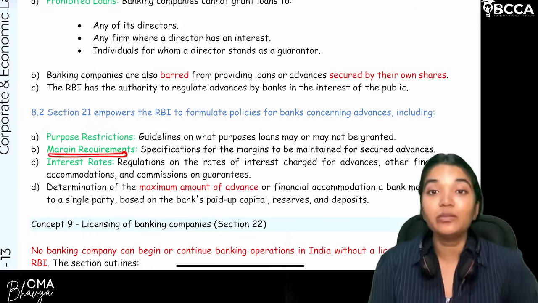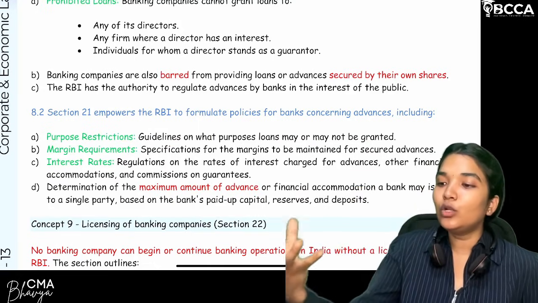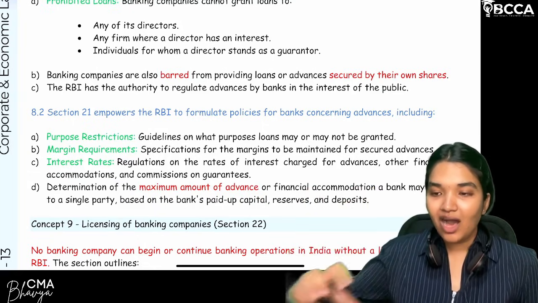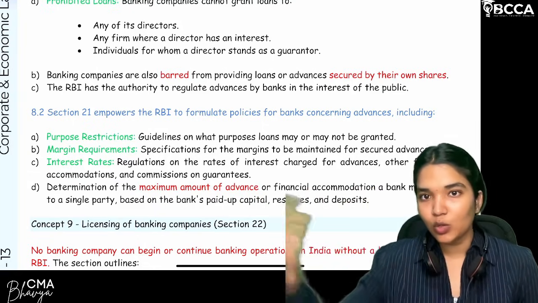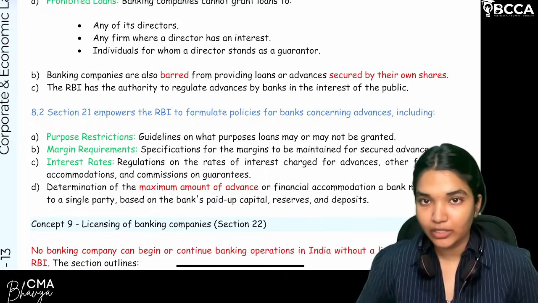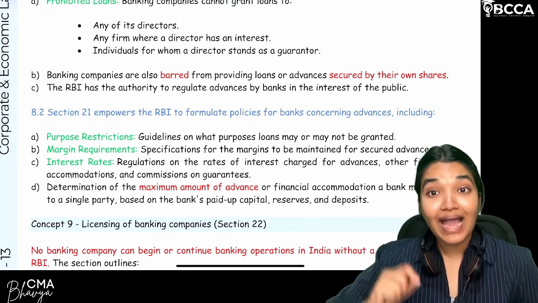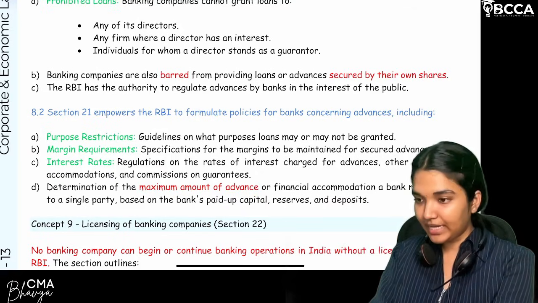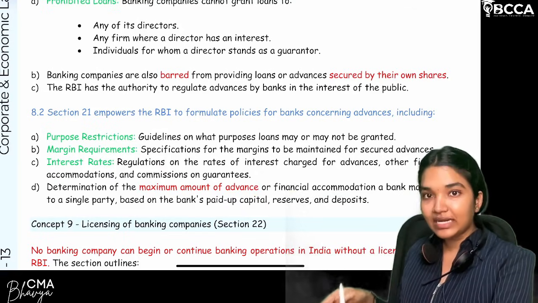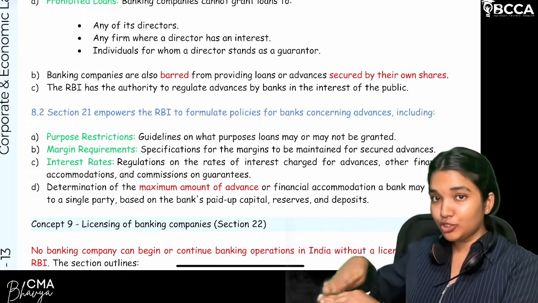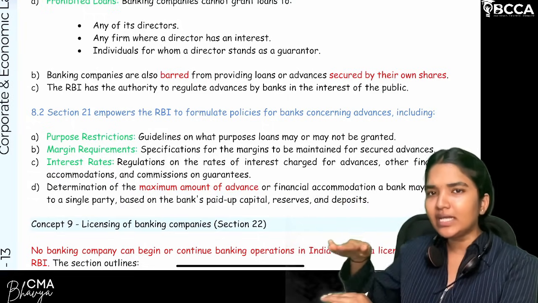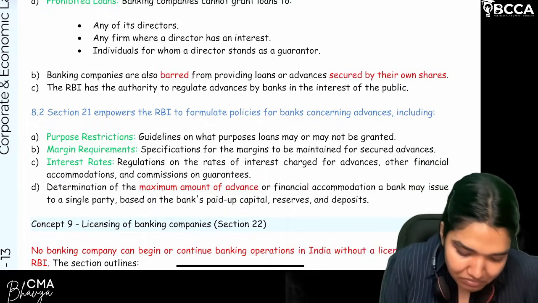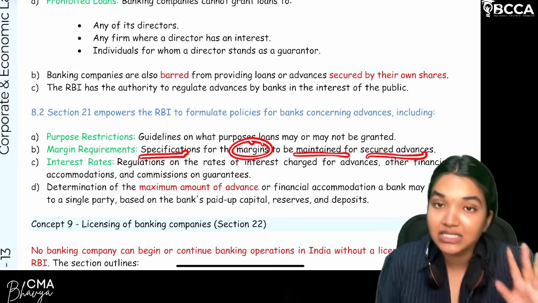Next, margin requirements. What do you mean by margin requirements? The bank has lent a loan of, let's say, 10 lakhs. Now, how much security will I expect? Generally, how much security value am I expecting to receive? 10 lakhs, yes or no? But the bank will put a margin. If the bank is lending 10 lakhs, a security value of 10 lakhs will not be accepted. A minimum margin should be maintained. Security value should be at least 13 lakhs, 12 lakhs. That margin should be maintained. Buffer. Clear? So, specifications for margin to be maintained for secured advances.